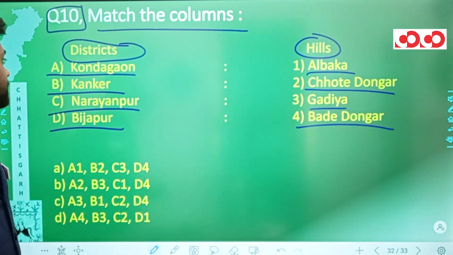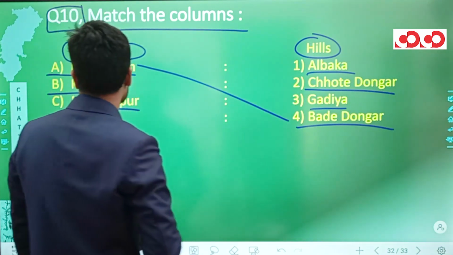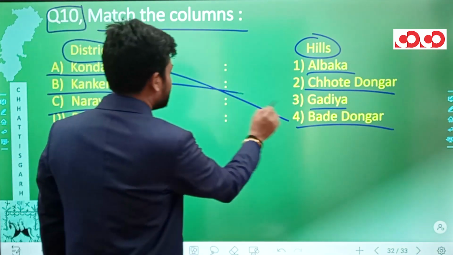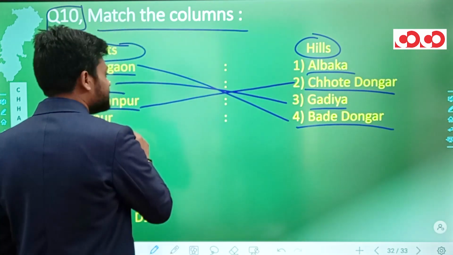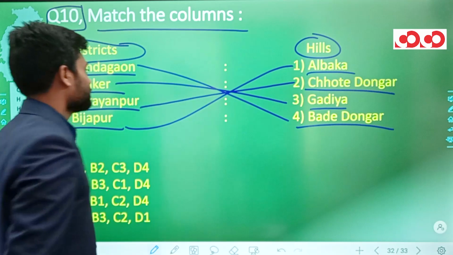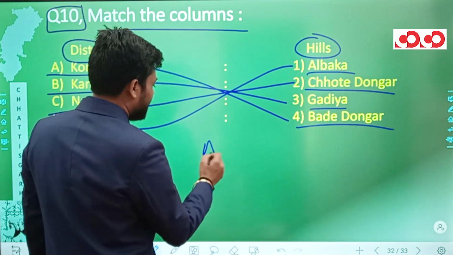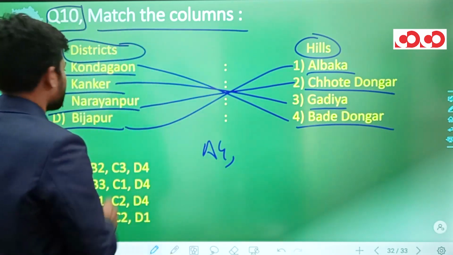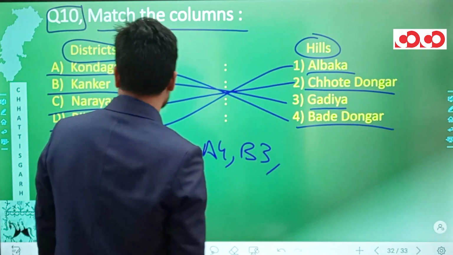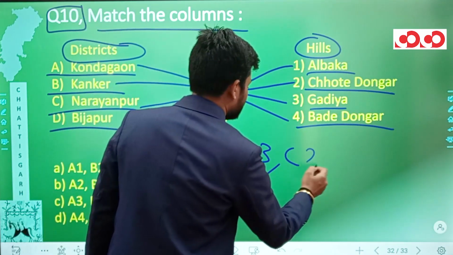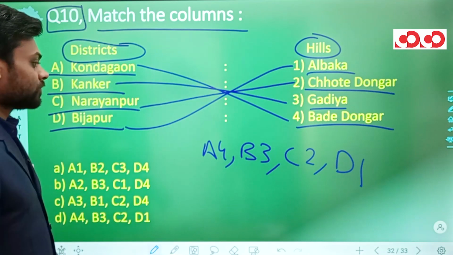Now coming back to the question, Kondagaon can be matched with Bade Dongar, Kanker can be matched with Gadia, Narayanpur can be matched with Chote Dongar, and Bijapur can be matched with Albaka. So we have A4, B3, C2 and D1.